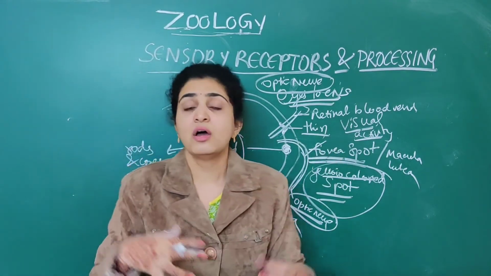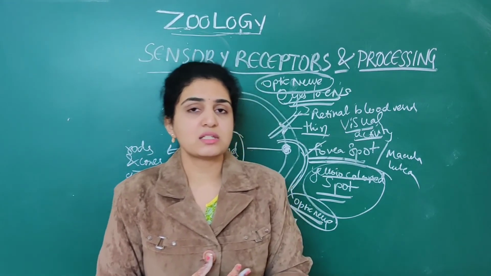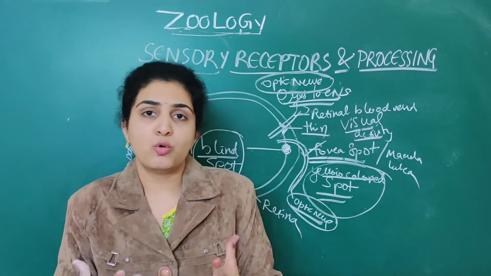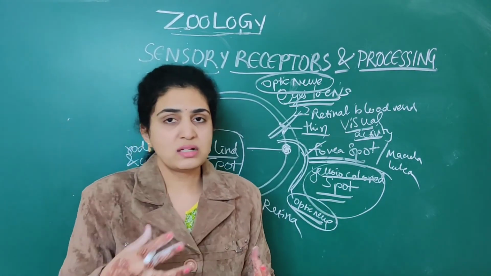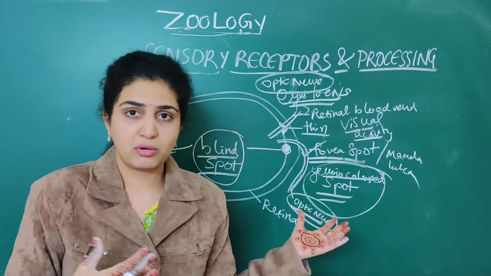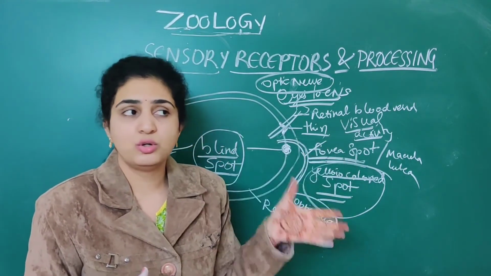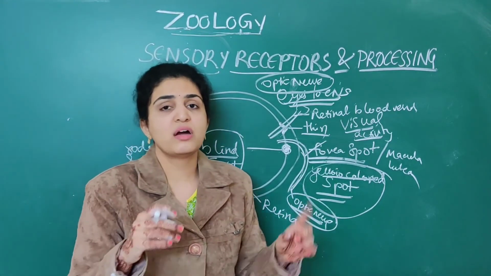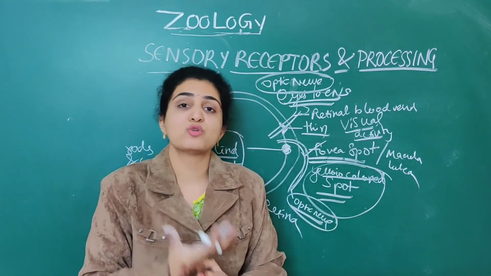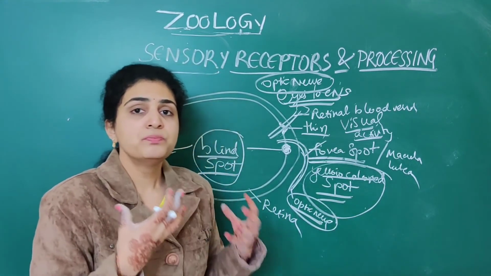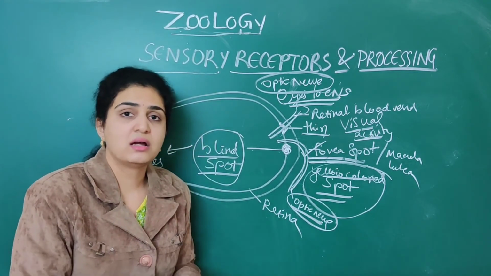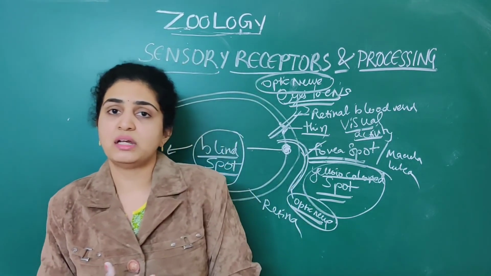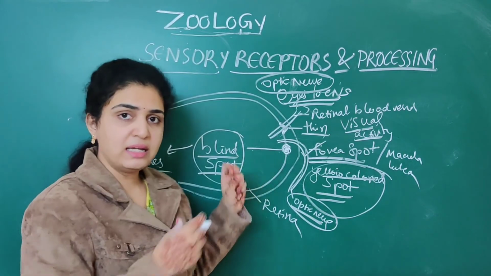First of all, we started with the sensory receptors associated with our human body: mainly eyes, ears, nose, tongue, everything. For the nose and tongue, I have not given much detail because in NEET numerous questions are not asked based on this. About the nose, you only have to remember olfactory receptors as well as olfactory bulbs. When it comes to taste, that is the tongue, taste buds are present as well as gustatory receptors are associated with it. Then we saw the eye in detail.